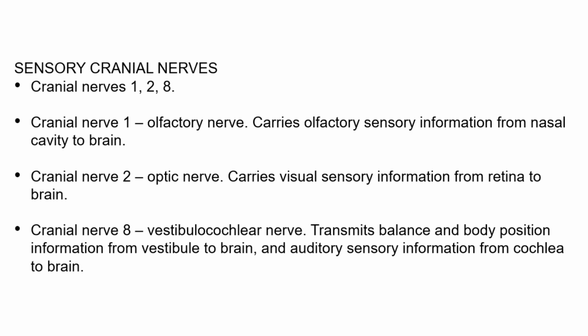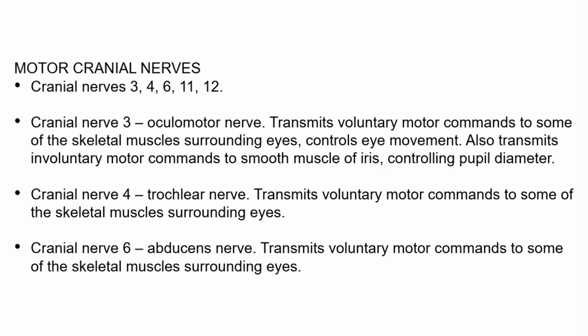It transmits sensory information from two structures. The first structure is called the vestibule of the inner ear, which senses balance and body position. Auditory sensory information from a second structure called the cochlea is transmitted to the brain by the cochlear branch of the vestibulocochlear nerve. Cranial nerves 3, 4, 6, 11, and 12 are the motor cranial nerves.